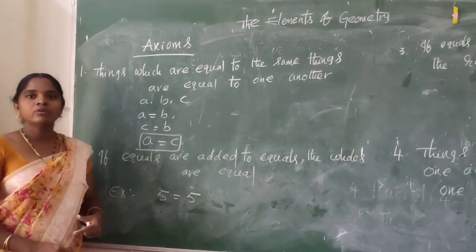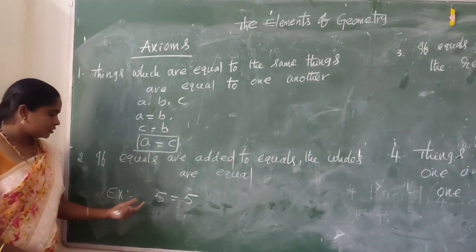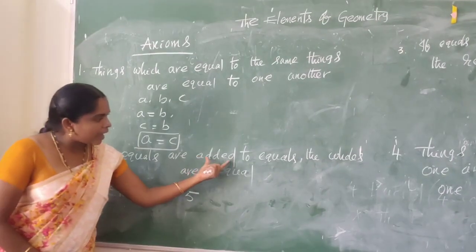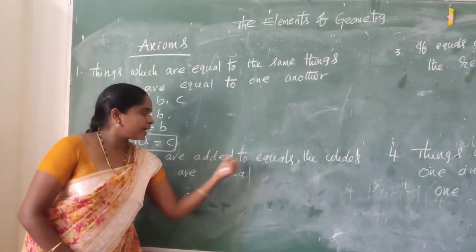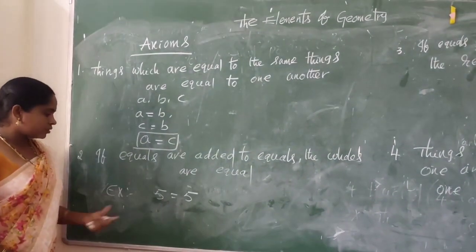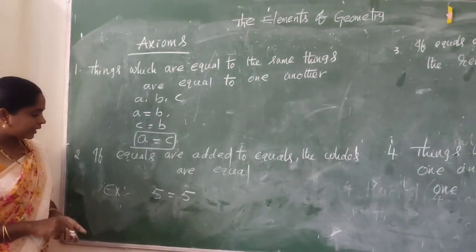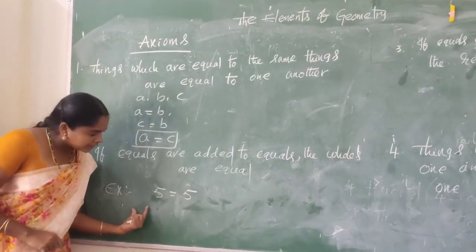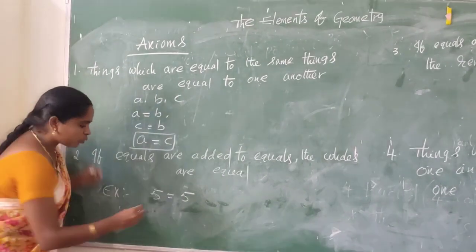Things are equal. Added to equals: we can add the same number on both sides.